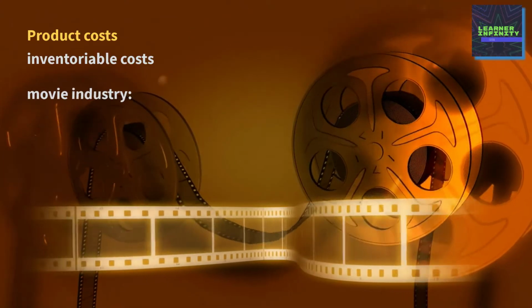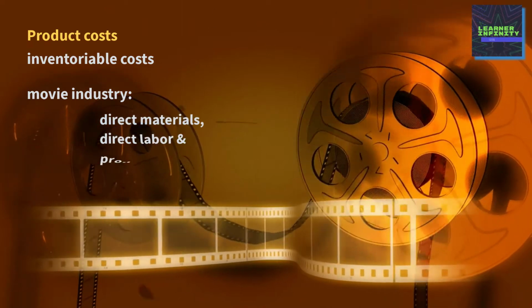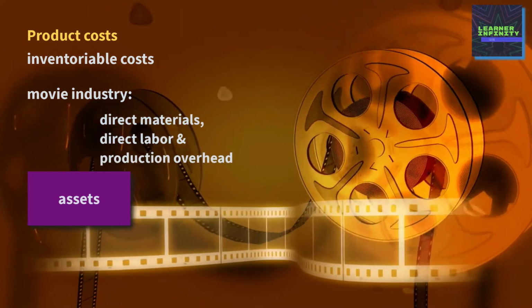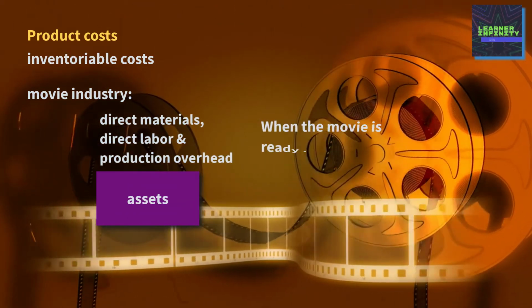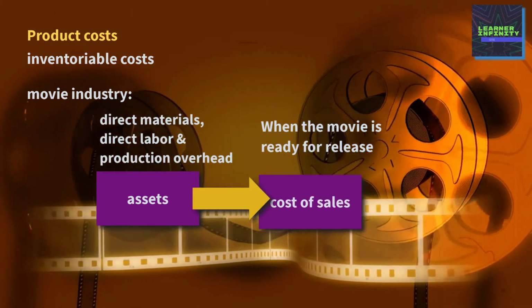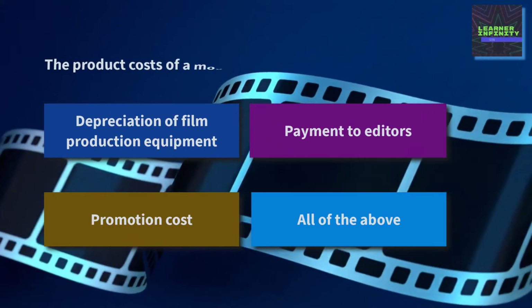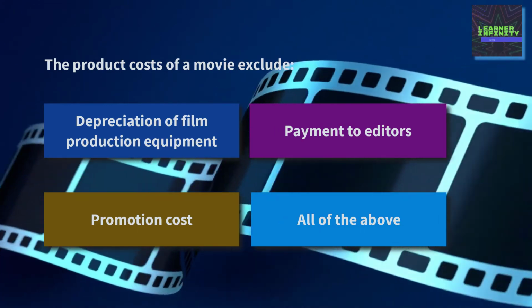In terms of making a movie, the direct materials, direct labor, and production overhead are first recognized as an asset. When the movie is ready for release, these costs will be considered as cost of sales. Now back to the question. Which of the following is not part of the product cost?